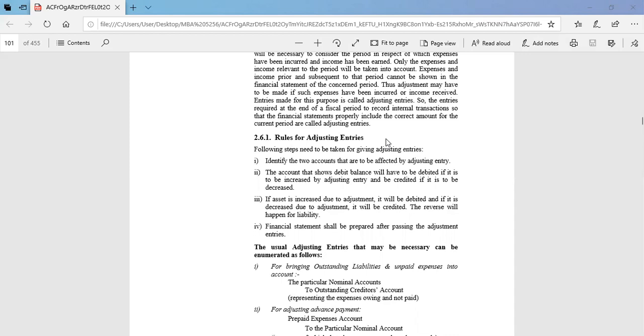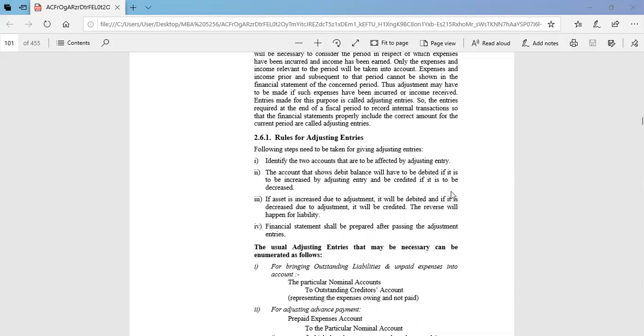When recording any kind of adjusting entries, obviously we follow some rules and regulations. Number one, identify the two accounts that are to be affected by the adjusting entries. That means when we record these transactions in our accounting books, first of all we find out the relevant account titles. Number two, the accounts that show a debit balance will be debited if they are to be increased by the adjusting entries, and credited if they are to be decreased.